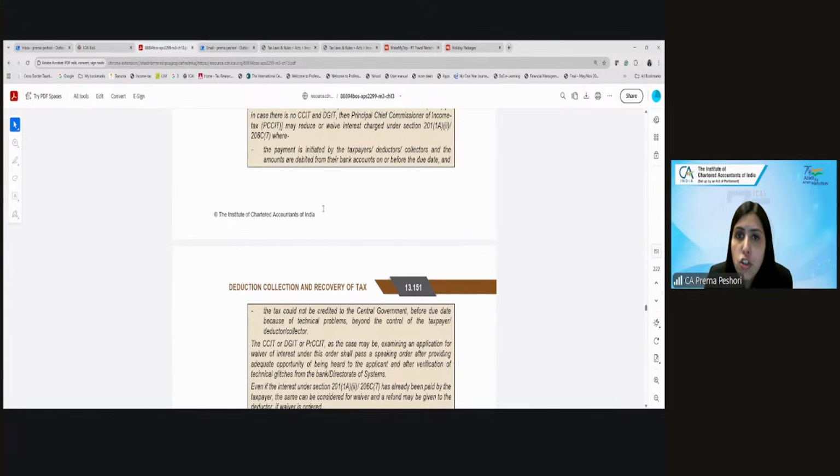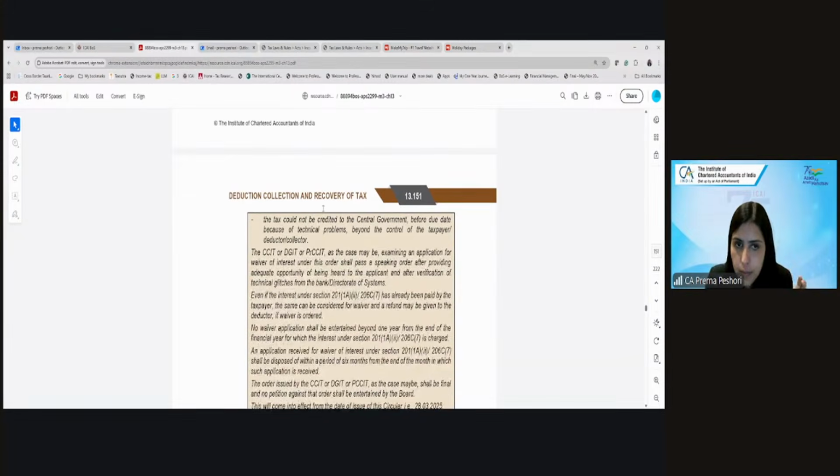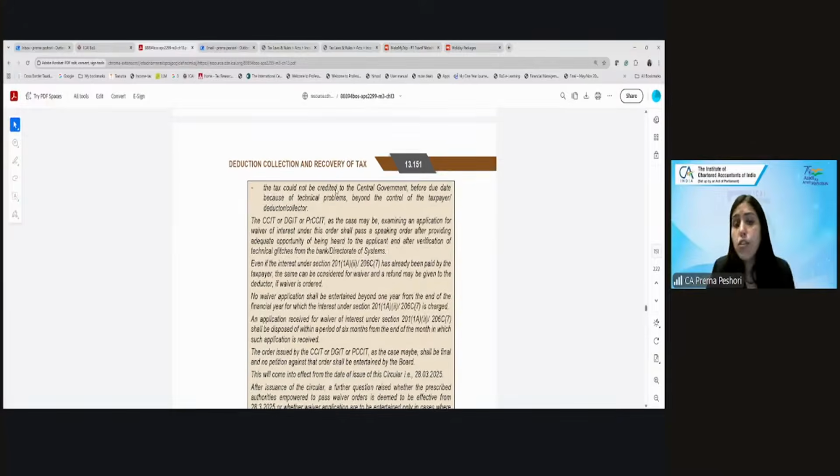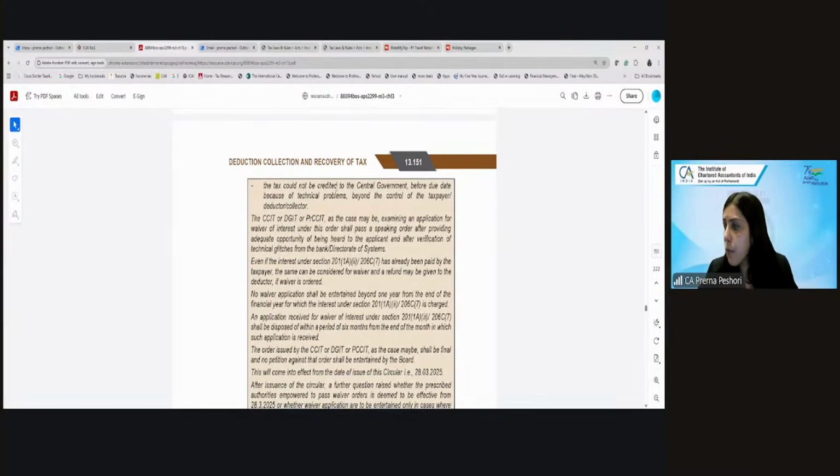If the payment is initiated by the collector and the amounts are debited from their bank account on or before the due date, and the tax could not be credited to the central government because of some technical problem beyond the control of the taxpayer. So in the case of TDS, when could the interest be waived? What were the reasons for waiving the interest?